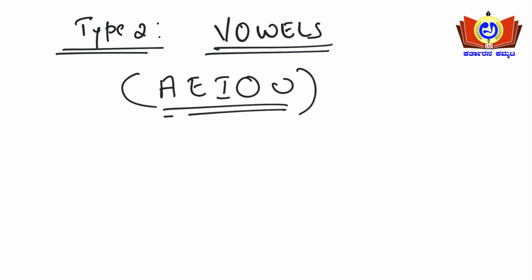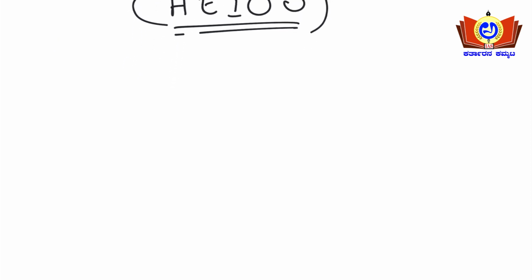They can be grouped together, or they can occur in odd or even places. Or the vowels should be in the first place itself, or in the last place. These are the different types of questions you can expect here. Vowels can come together, or vowels cannot come together. These are the types of questions you can expect on vowels. A, E, I, O, U are the vowels here.